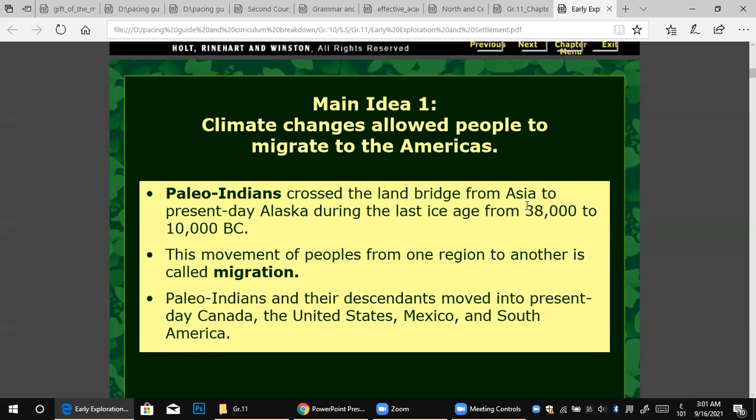And after that, he tried to tell you what this movement is called. It's called migration. What is migration? It's when you leave your place and try to live or settle in another place. A tribe means a group of people who live together and share the same culture and the same concepts. The Paleo-Indians and their descendants moved into present-day Canada, the United States, Mexico, and South America.